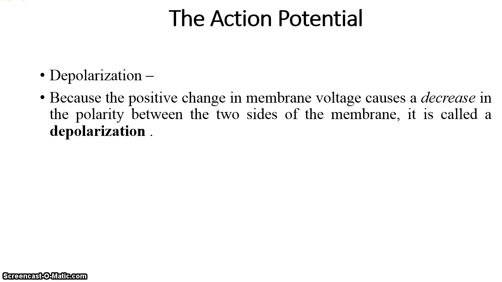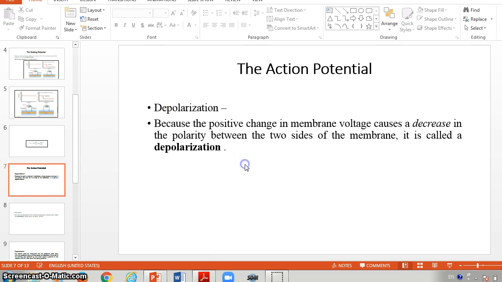Depolarized means what? There is a change in the polarity. In the depolarized state, the membrane potential will change from minus 70 millivolt to minus 60 millivolt if the stimulus lasts for only a few seconds.